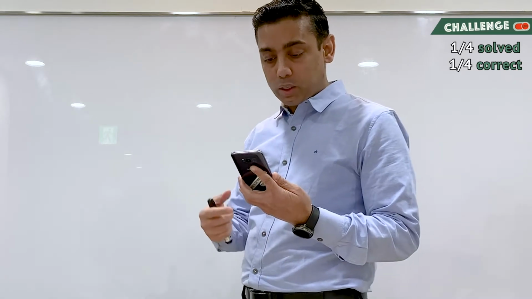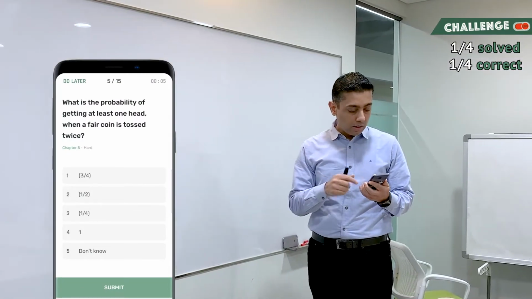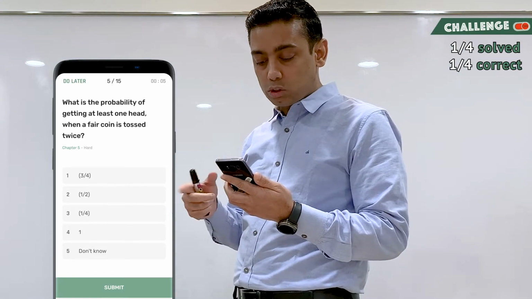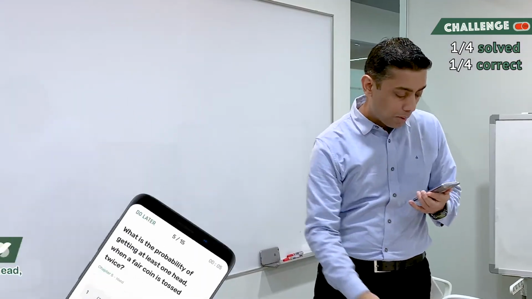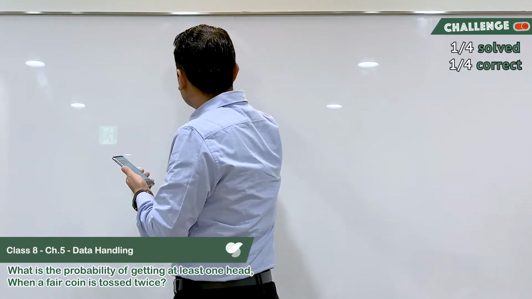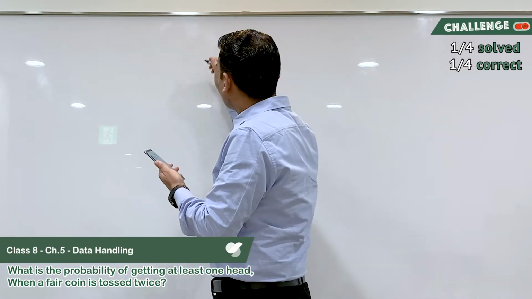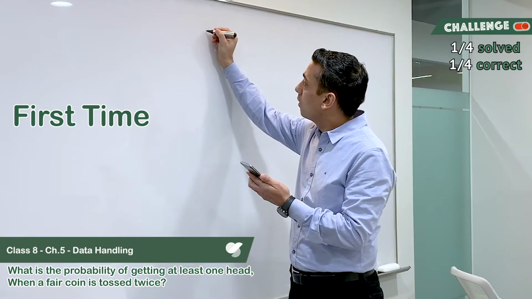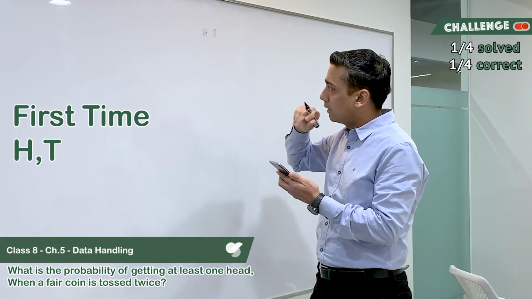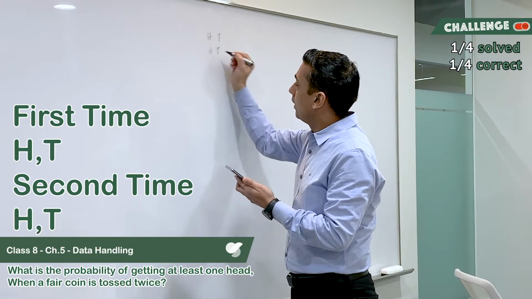I thought of solving one more question. And the question here is, what is the probability of getting at least one head when a fair coin is tossed twice? Probability of getting at least one head, right? So I'm going to toss this coin, which has 2 faces, 2 times, right? So in the first time I may get a head or a tail, right?